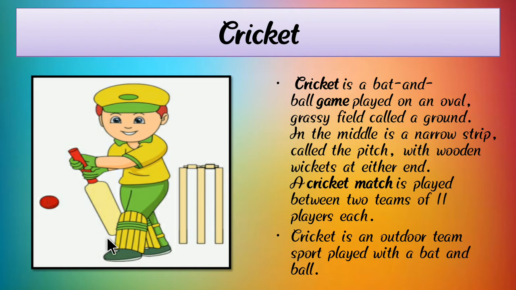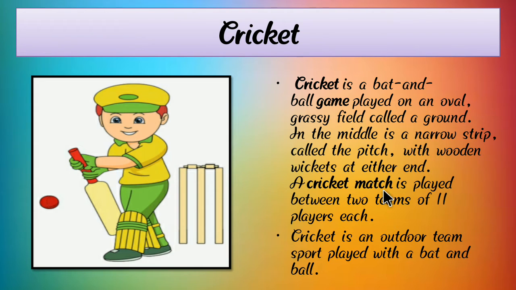Cricket is a bat and ball game played on an oval grass field called the ground. So we can play cricket on the ground.